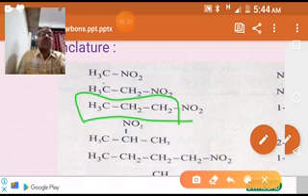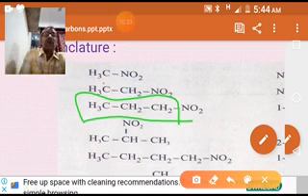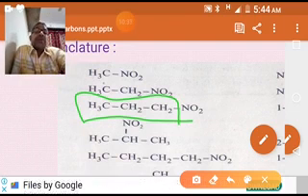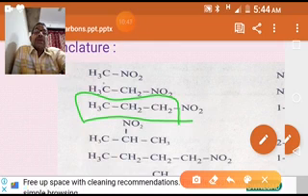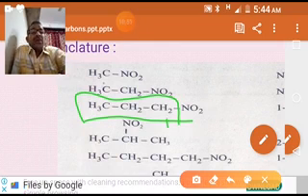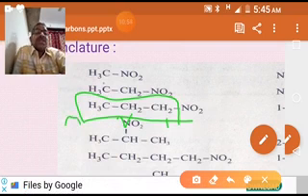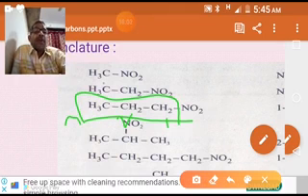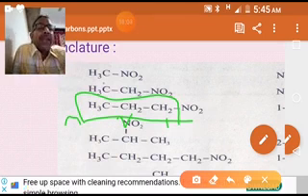In the nomenclature of organic compounds, we follow IUPAC nomenclature. As per the set of rules of IUPAC nomenclature, we first identify the longest chain, then give the numbering so that the carbon attached to the functional group gets the lower number. So this is 1, 2, 3, and that's why this is 1-nitropropane. Prop means 3 carbons, it's propane, a saturated hydrocarbon.